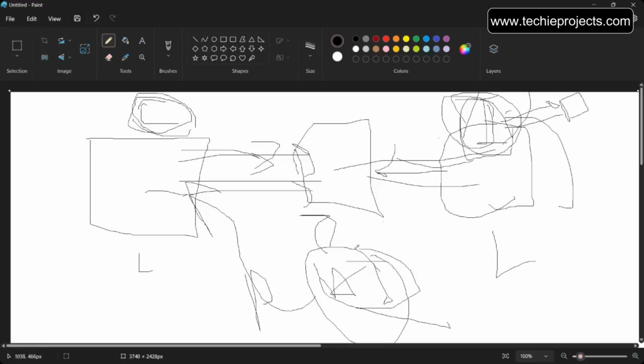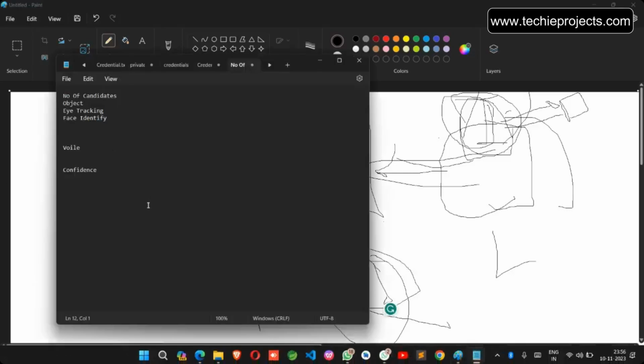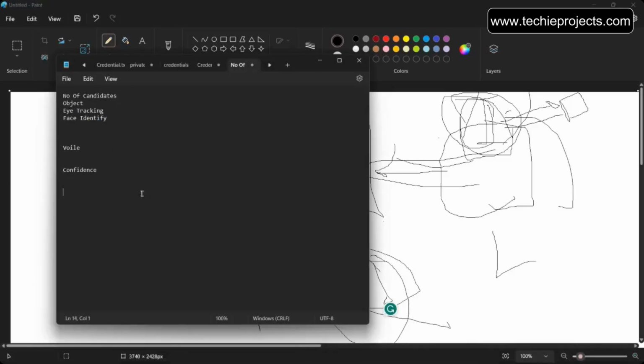So this is the backend part, the implementation part. Now let's focus on the tech stack. First of all, we'll be using the Python language, and for building the front end, we will be using Tkinter. Tkinter is a library in Python. With the help of this, we can do the UI work, and there is also a page builder tool, which is a drag and drop tool, so we can create a UI directly by dragging and dropping.